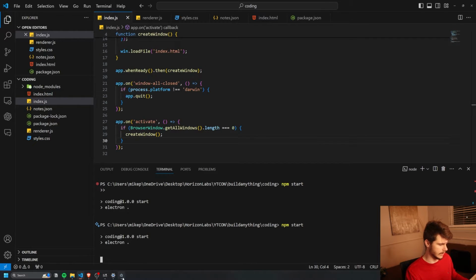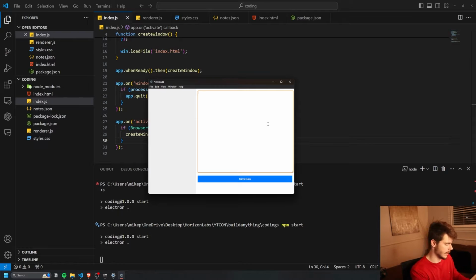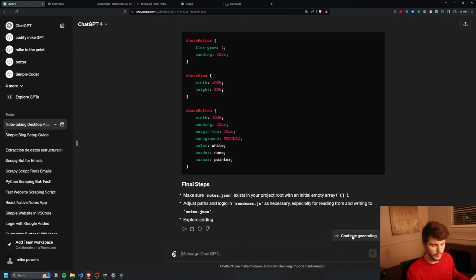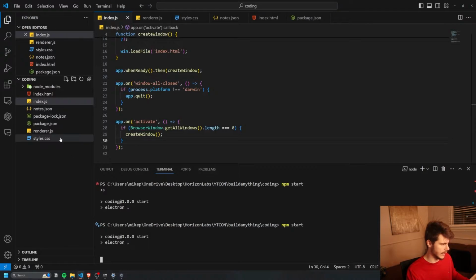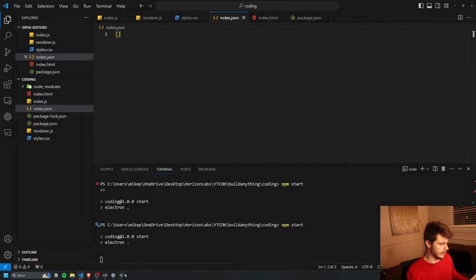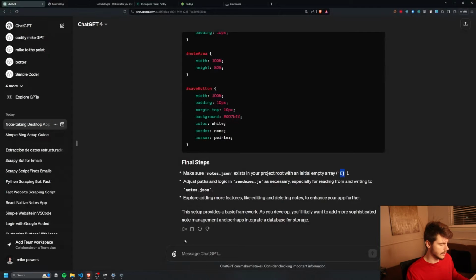Let's test this out again. If I come back into here, and say force reload, look at that. Now we have our new notes app. Hey, save note. I can't save my notes. Let's first make sure that this continues here. Oh, so we need to put an empty array inside of our notes file, it looks like. So we have this here. Let's force another reload. This isn't working. We're just saying, this isn't working.